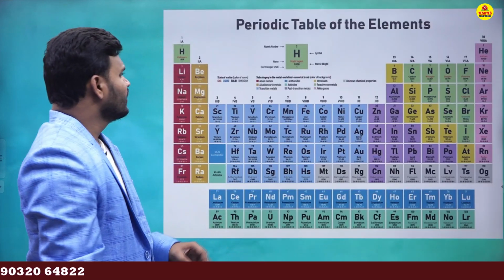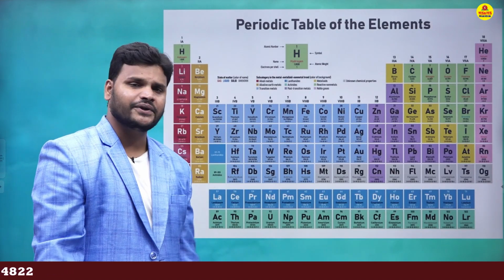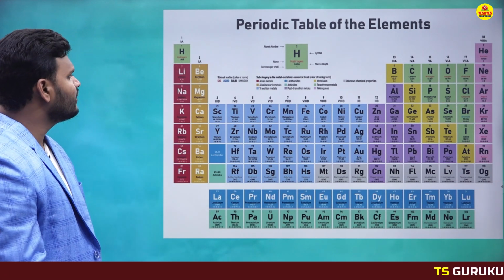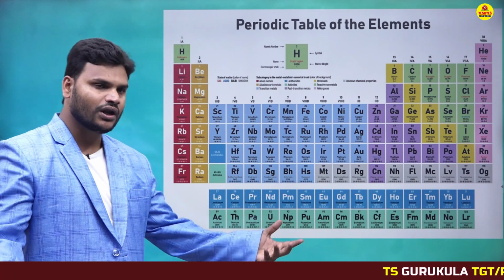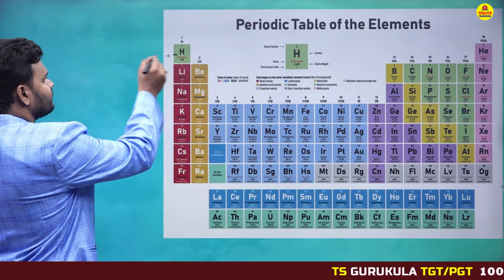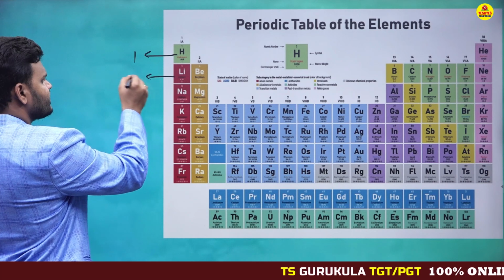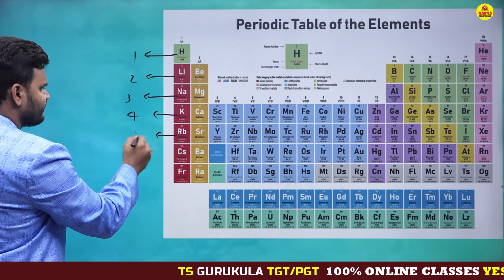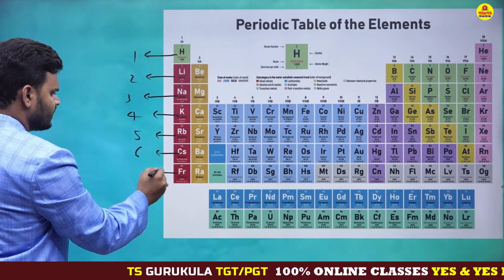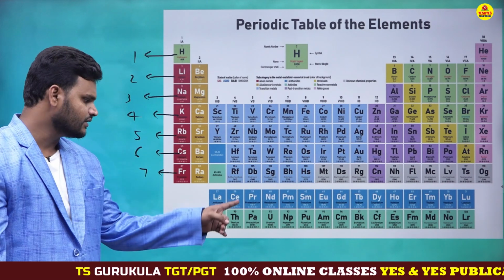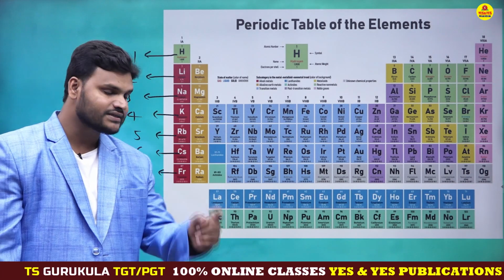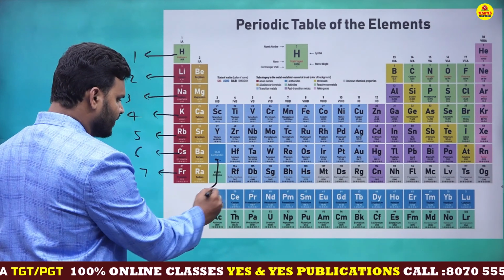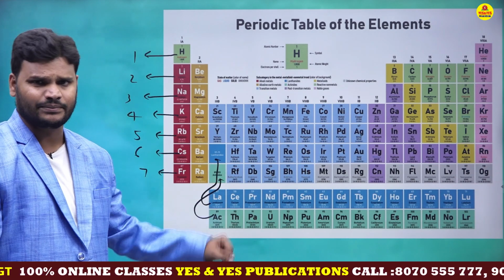This is the periodic table. You need to understand one important point. The periodic table contains total how many periods? 7 periods. This is the first one, second one, third one, fourth one, fifth one, sixth one, seventh one. Don't get confused. These are F block elements. F block elements are included in D block only. These are not separated.